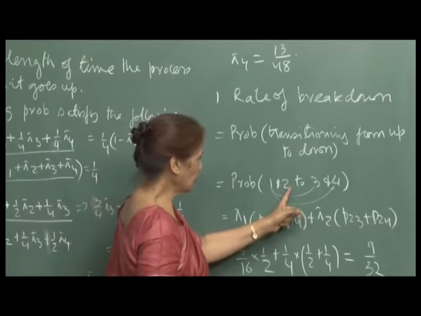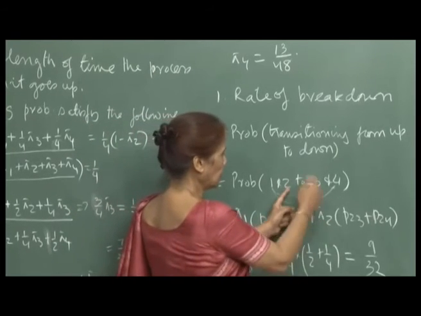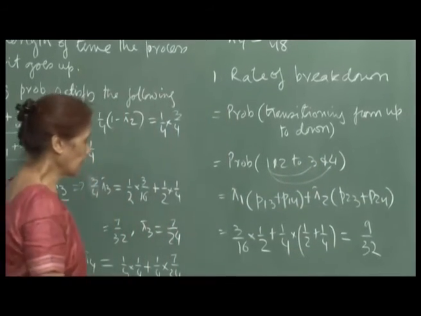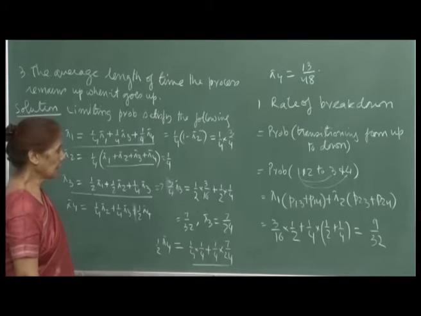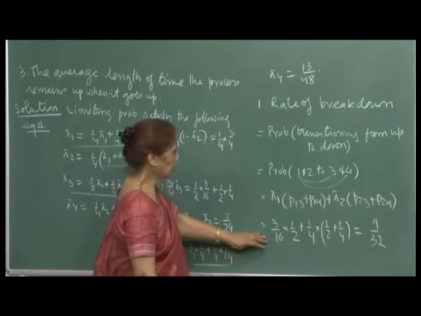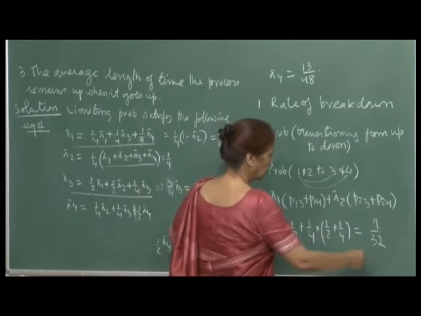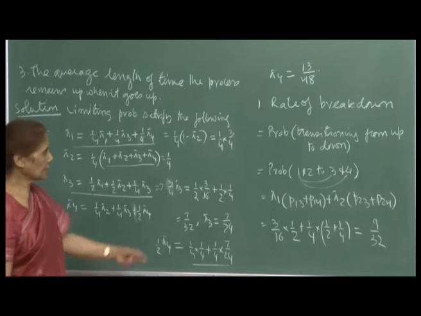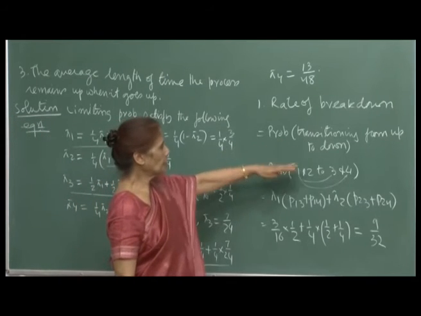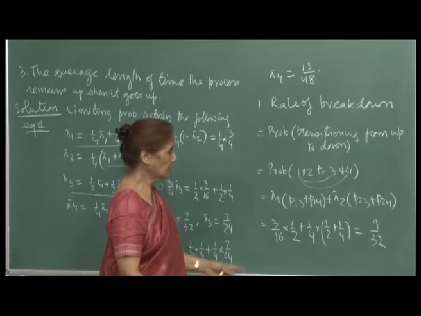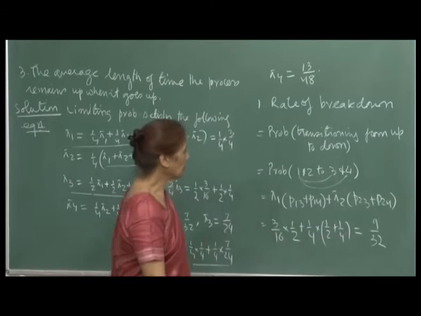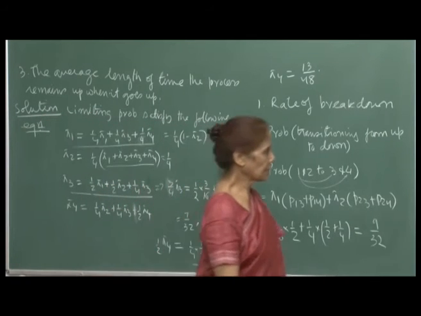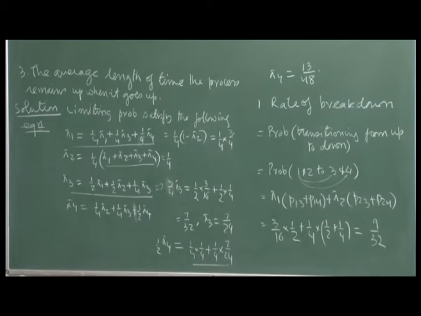And if you are in state 2, then the transition from up to down is P 2 3 plus P 2 4. Okay. So, we have all these numbers, and the rate of breakdown will be 9 by 32, right, because any one of the breakdowns means going from up to down. So, any one breakdown or two breakdowns, whatever it is, the probability is 9 by 32, and that is your rate of breakdown. Now, you want to answer the second question, which is the average length of time.